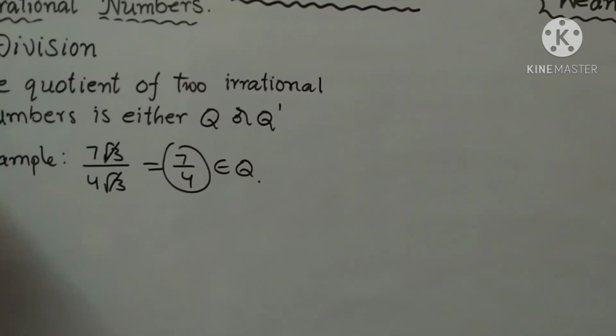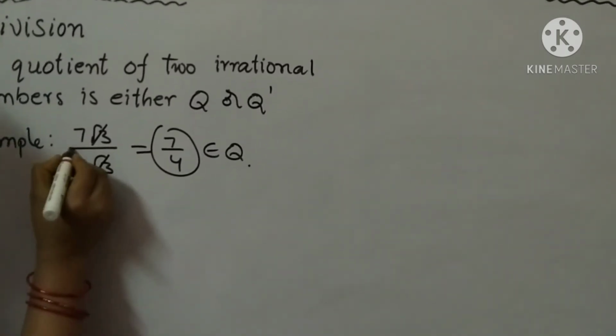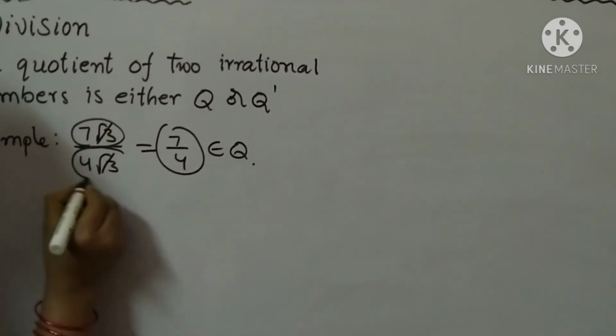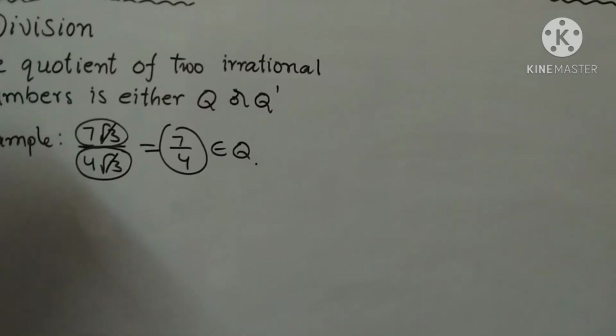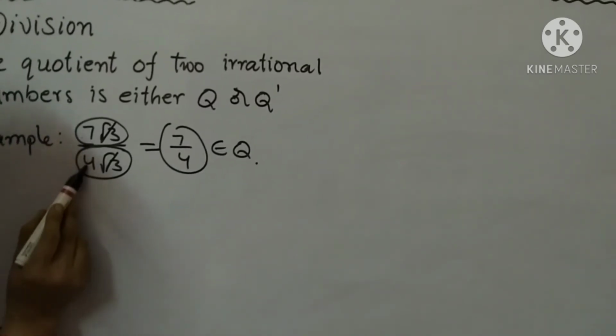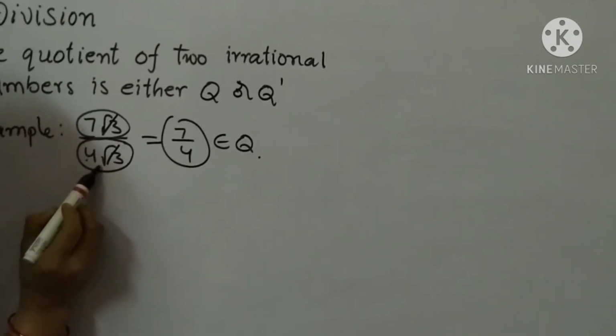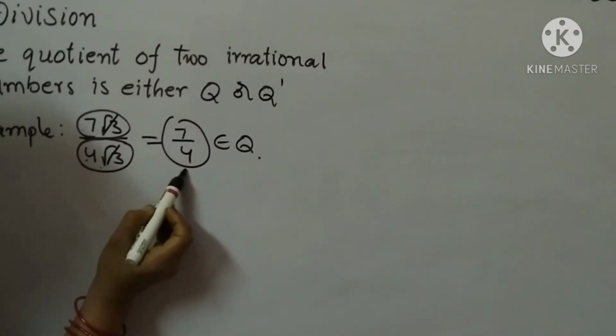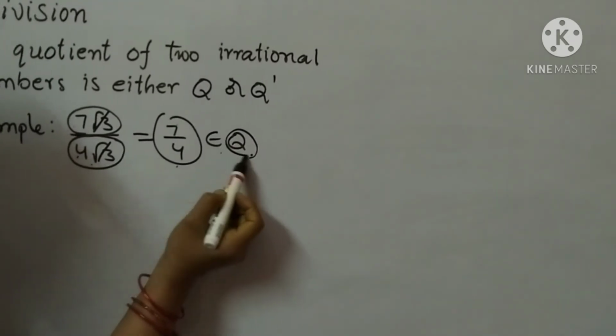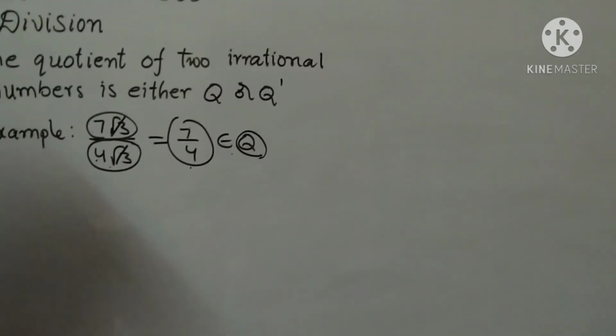Okay, children. So we have taken 7 root 3 and 4 root 3, two irrational numbers. The division 7 root 3 by 4 root 3 is equal to 7 by 4, which belongs to Q, meaning rational numbers. Did you understand, children?